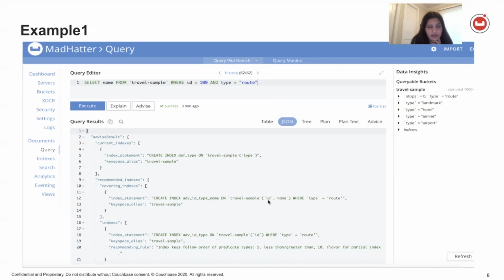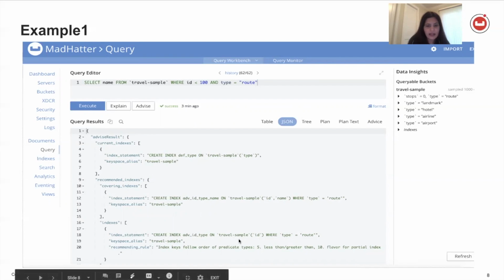So ID will be the first field, which is the predicate, and then the projection, which is the name. So create index. This is the recommendation for covering index. And there is another recommendation, which is for non-covering index, which will be a smaller index, and that will be on type equal to route and travel and it will be on the field ID. So it will only be on the predicate.